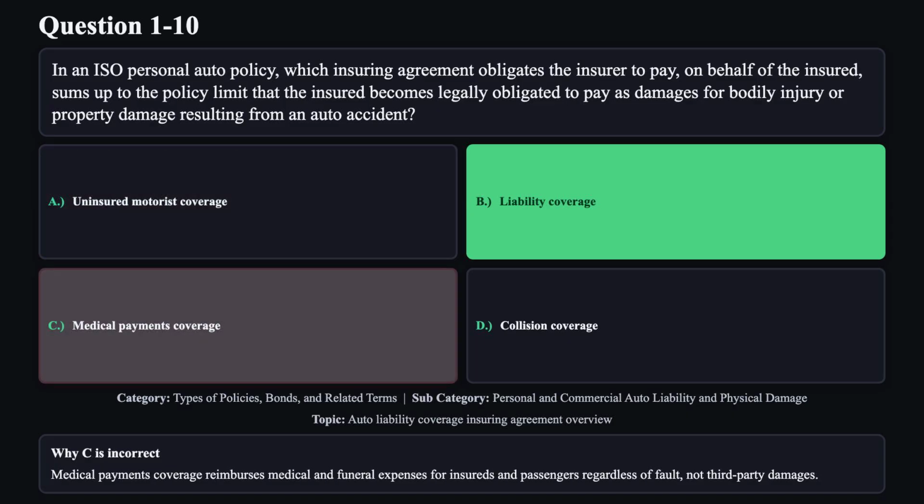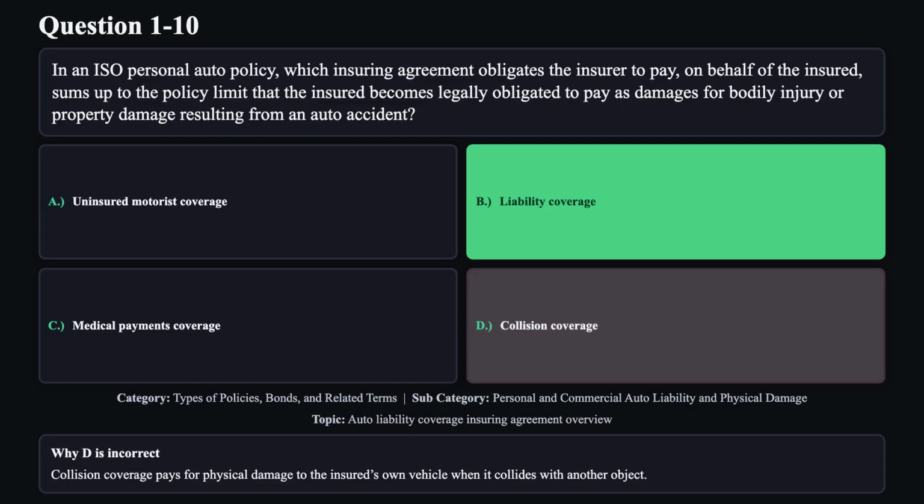Reason C is not correct. Medical payments coverage reimburses medical and funeral expenses for insureds and passengers, regardless of fault, not third-party damages. Reason D is not correct. Collision coverage pays for physical damage to the insured's own vehicle when it collides with another object.